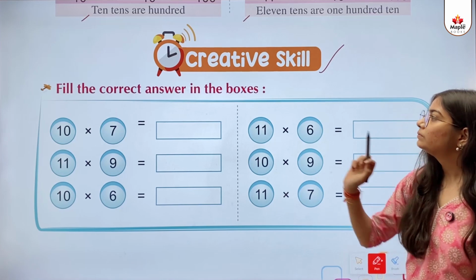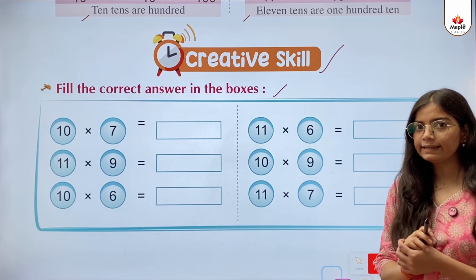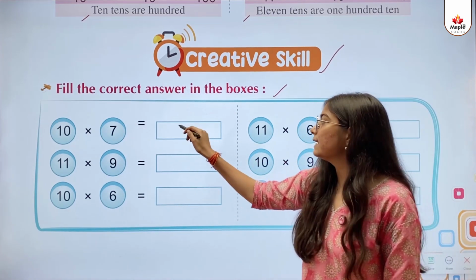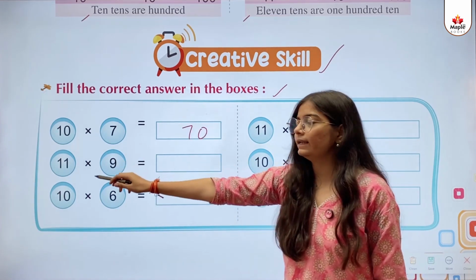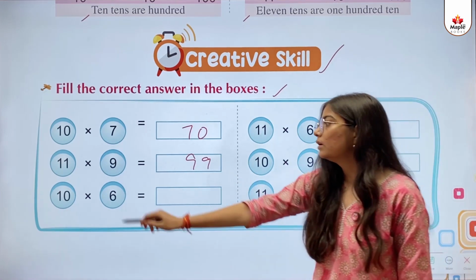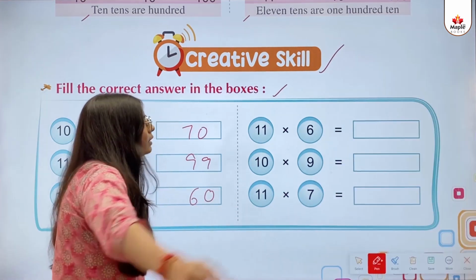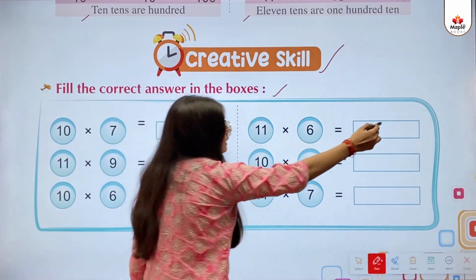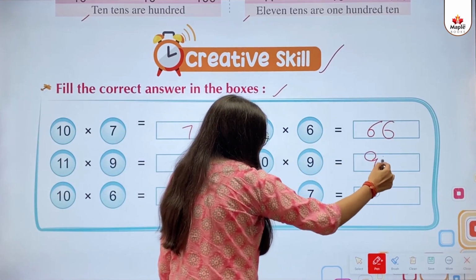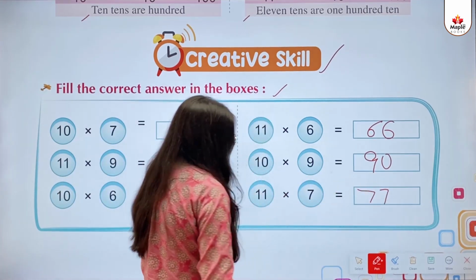Creative skill. Fill the correct answer in the boxes. So kids, we need to fill the right answer in the blank boxes. 10 multiplied by 7 equals 70. 11 multiplied by 9 equals 99. 10 multiplied by 6 equals 60. 11 multiplied by 6 equals 66. 10 multiplied by 9 equals 90. 11 multiplied by 7 equals 77.